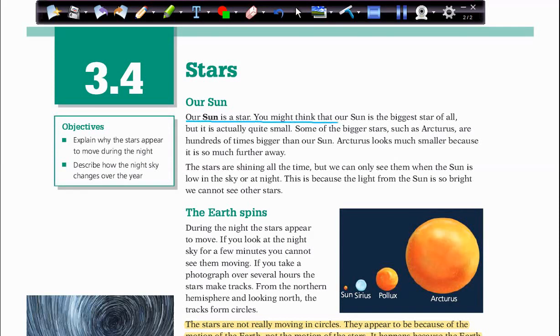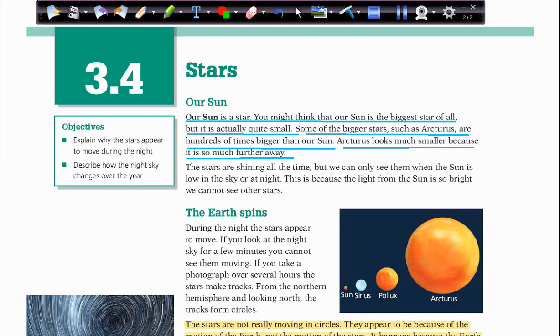Our sun is a star. You might think that our sun is the biggest star of all, but it's actually quite small. Some of the bigger stars, such as Arcturus, are hundreds of times bigger than our sun. Arcturus looks much smaller because it's so much further away.